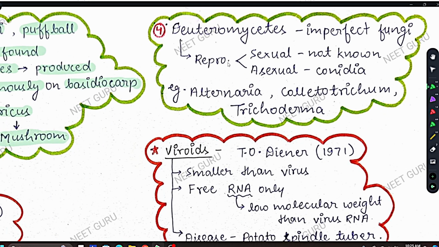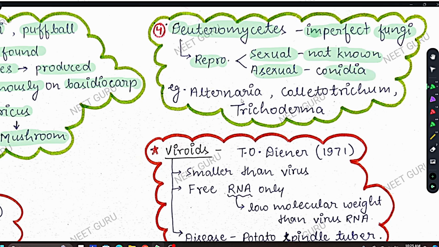Coming to the fourth and last, Deuteromycetes. Deuteromycetes fungi are called imperfect fungi. The reason is that the sexual reproduction of Deuteromycetes fungi is never known. The members of Deuteromycetes do not show sexual reproduction. We do not know the sexual stages.